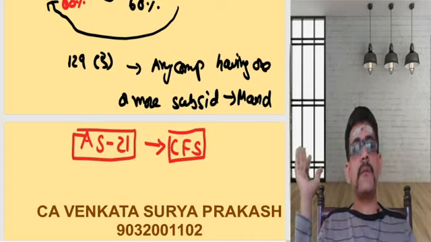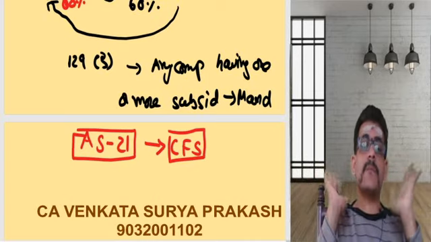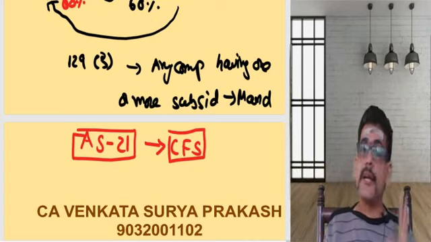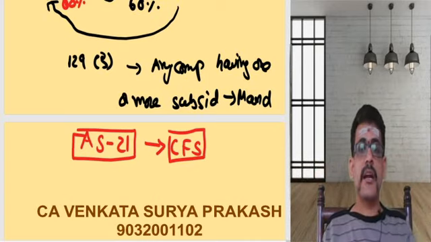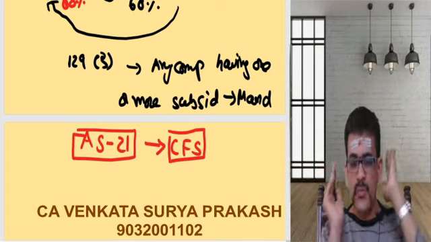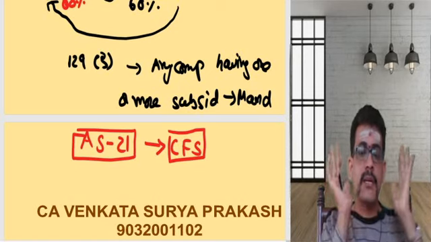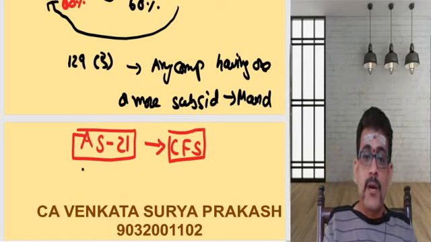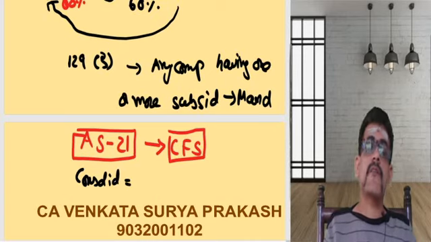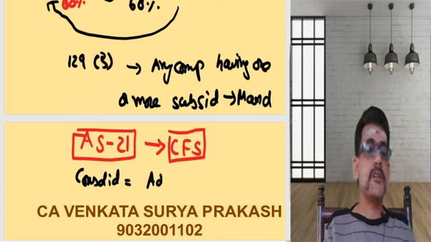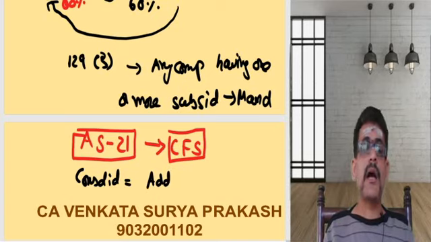It's a very large standard, but it's a very simple standard. Very simple. Now, consolidation. Let us now gradually get into something called AS 21. It's very simple, mind you guys. AS 21 is very simple because what is the meaning of consolidation? The meaning of consolidation is nothing but addition. That's it. We are not doing anything, we are adding.